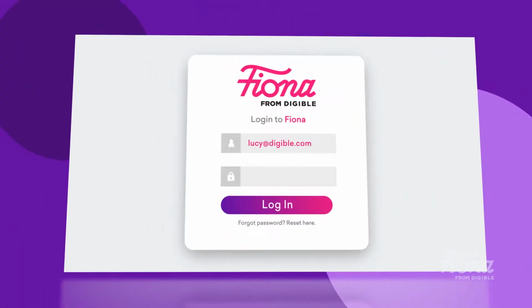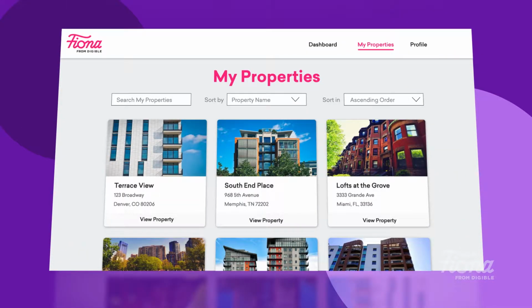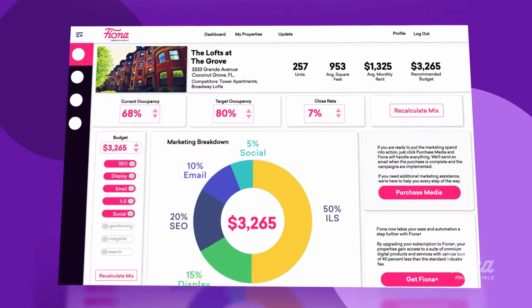Begin by logging into Fiona. Select your desired property and take a deep breath of relief as your custom budget recommendation populates the page.